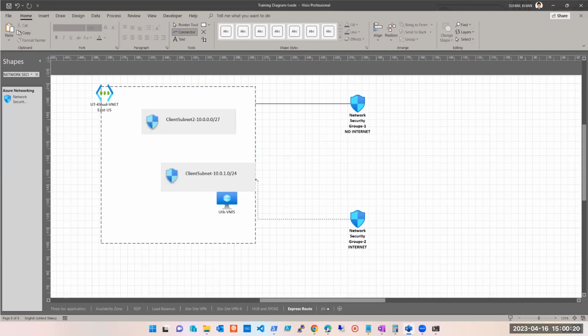So let's say that these are the connection. This is on subnet 1 and this is on client subnet 1, this is on client subnet 2. Both of them, what are they saying? And if a network security group is applied, then also, what are they saying? What exactly are they trying to say?